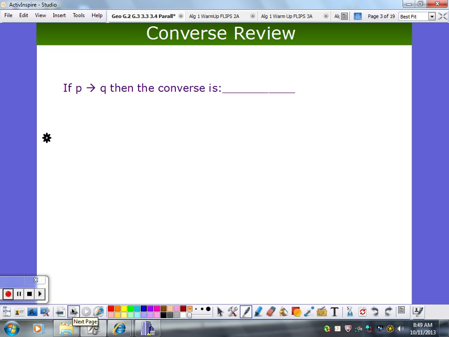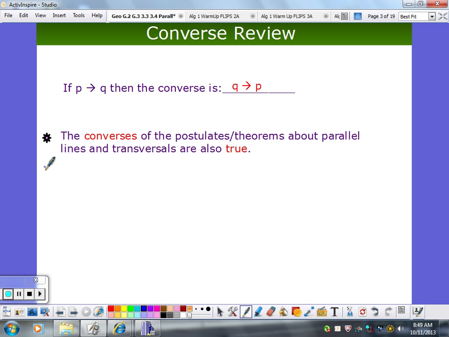So let's see. Just a little review of what a converse of a statement is. If I have a statement, P implies Q, what's the converse of P implies Q? Yes, sir. P implies Q, Q implies P. Right? So we're going to be dealing with some converses. The converses of the postulates and theorems about parallel lines and transversals are also true.